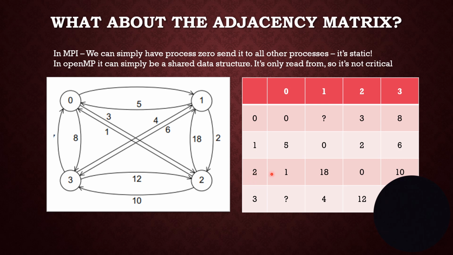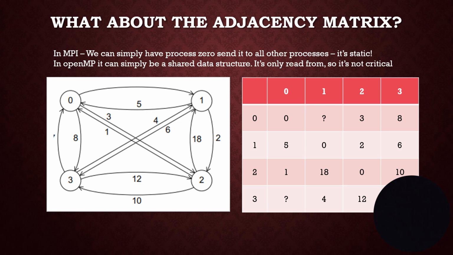Notice from 2 to 1, it's 18. And you could go back and fill this in looking at the chart. I didn't do a very good job copying it out of my textbook, so I ended up with some incomplete information. You could fill that in. But basically, know this. The adjacency matrix is just simply a data structure that all of the threads, all the processes are going to have to go to when they're asking, how far is it to go from node A to node B?